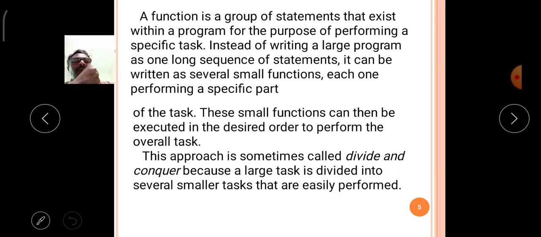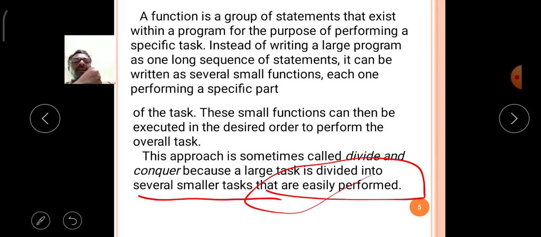Using divide and conquer, a large task is divided into several small tasks that are easily executed by Python. Like that, functions are a very useful concept in the Python language.